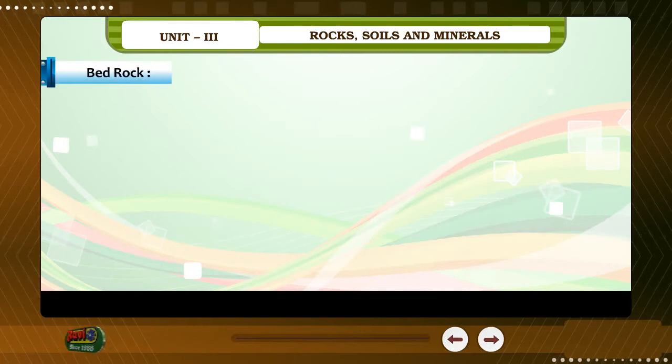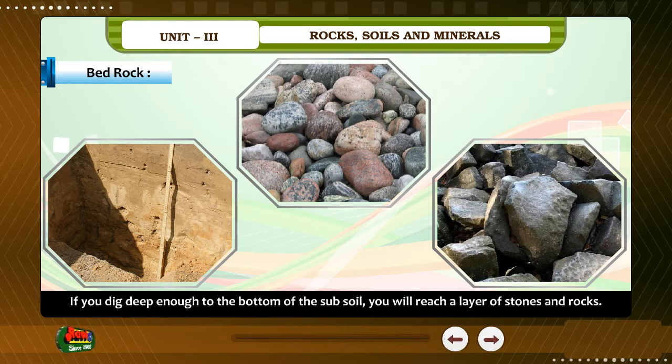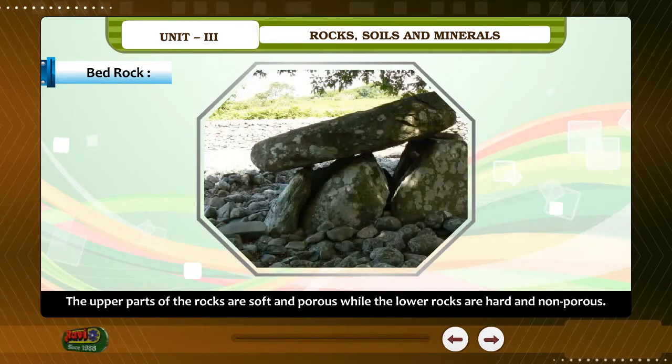Bedrock. If you dig deep enough to the bottom of the subsoil, you will reach a layer of stones and rocks. The upper parts of the rocks are soft and porous, while the lower rocks are hard and non-porous.